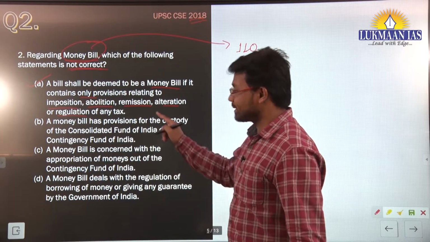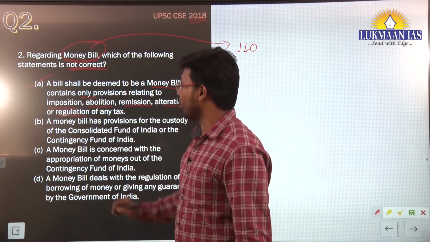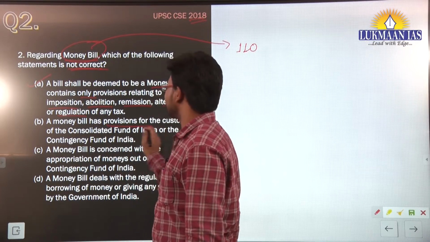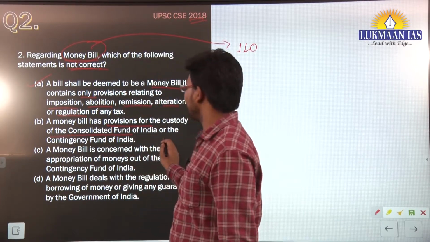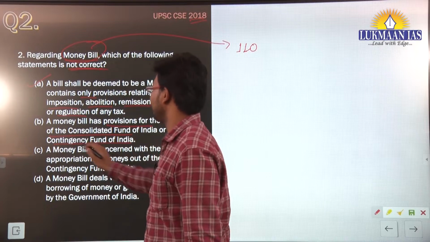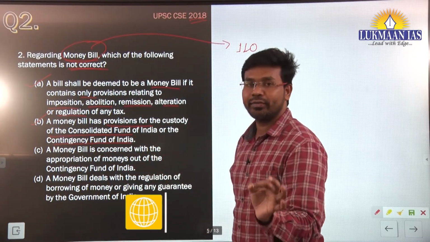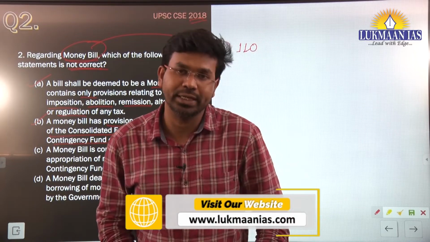Let us read the second option also. It says a money bill has provisions for the custody of the Consolidated Fund of India or the Contingency Fund of India. Okay, this is also right. The Consolidated Fund of India is the main account of the Government of India.